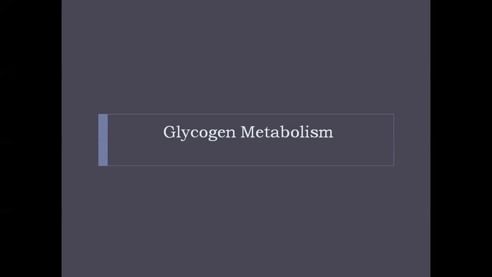Next, coming to glycogen metabolism. When we are talking about glycogen metabolism, we include both the synthesis and breakdown of glycogen. So we are going to do both of them one by one. Now, glycogen, as we discussed, is a homopolysaccharide of glucose. So if glucose is joined together, we can build up glycogen. And if glycogen is broken down, we can release glucose.